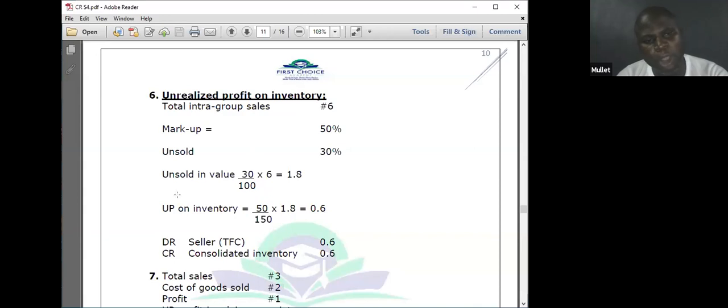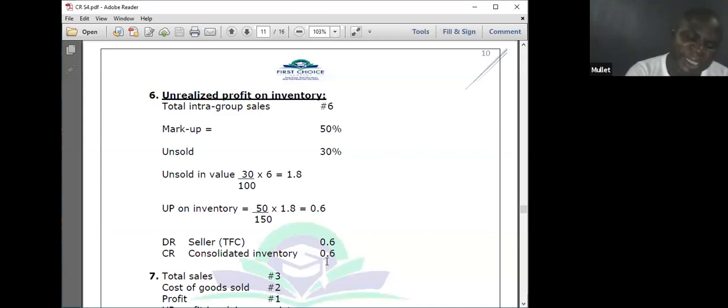Markup of 50. Unsold 30. Unsold in value: 30 over 100 times 6, 1.8. Unrealized profit on inventory, markup of 50%: 50 over 150 times 1.8 will give me 0.6. Accounting entry: seller TFC, debit adjusted retained earnings 0.6. Consolidated inventory 0.6.